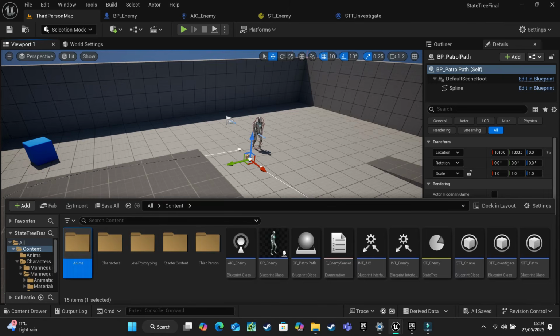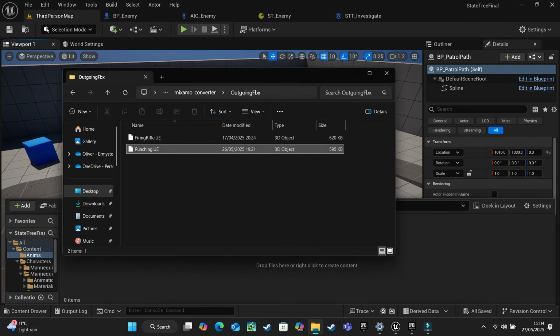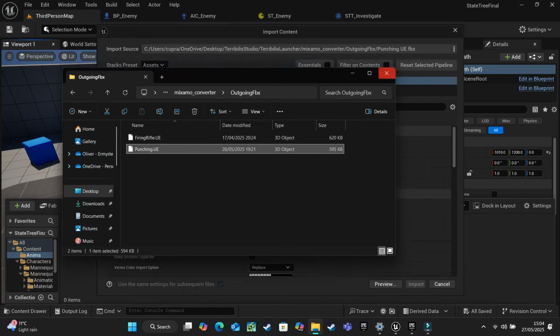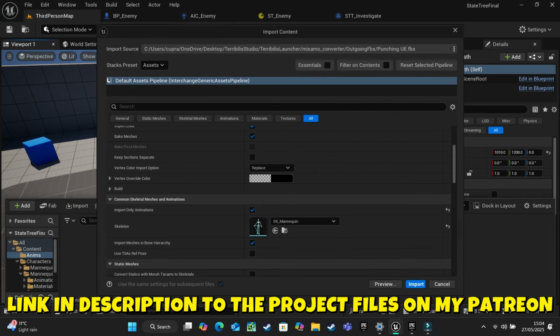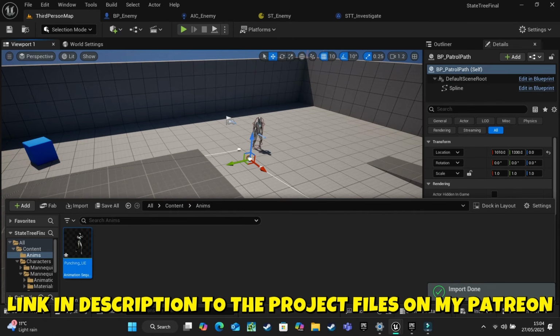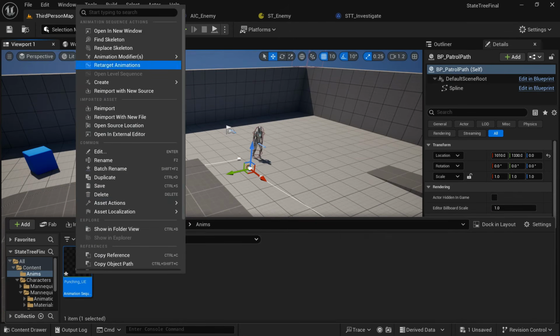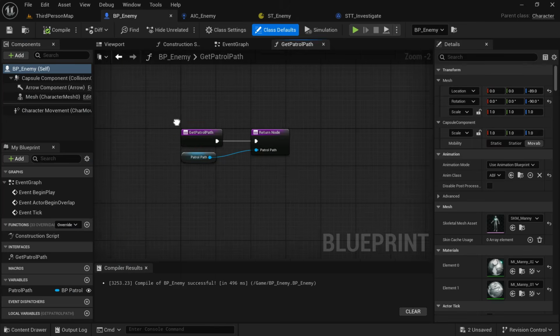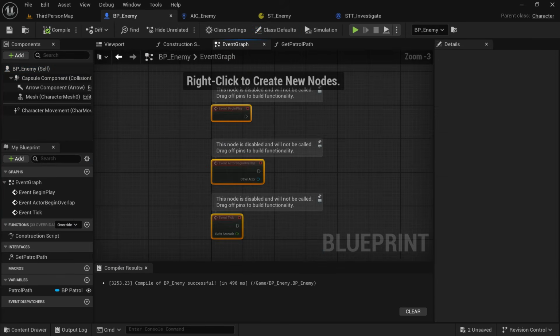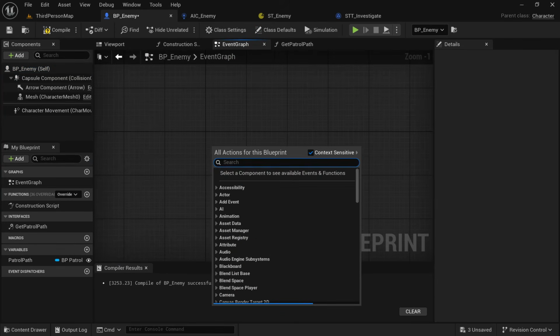We're going to add a new folder, call it anims. I'm going to import an animation I have. You can find this if you get the project files on my Patreon, but it's just a simple punch anim I retargeted from Mixamo. We're going to create an anim montage, call it an_punch. We're going to go to our enemy, not the enemy controller, our actual enemy blueprint.